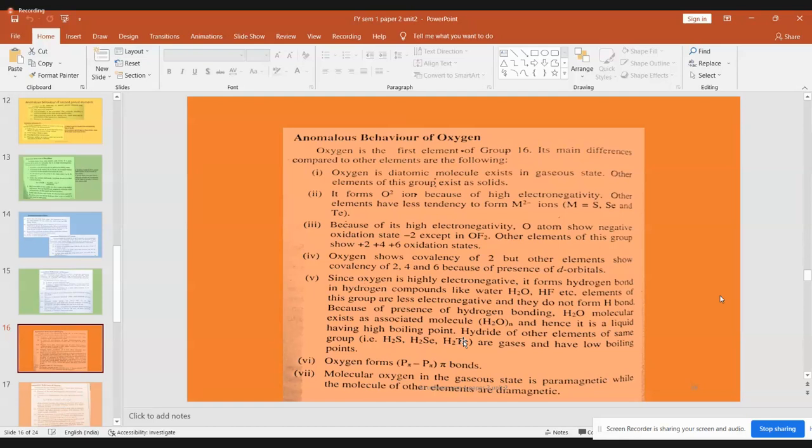So nitrogen, in the case of ammonia, again, you have some kind of bonding. Hydrogen bonding is present in ammonia, remember that. You always have a hydrogen bond between a highly electronegative atom and the hydrogen which is there along with it. So one ammonia molecule and another ammonia molecule are linked together by the hydrogen atom between the nitrogen of one ammonia and the hydrogen of the other ammonia, which in turn is attached to another electronegative atom. So that is the way we define hydrogen bonding. So you are able to understand.